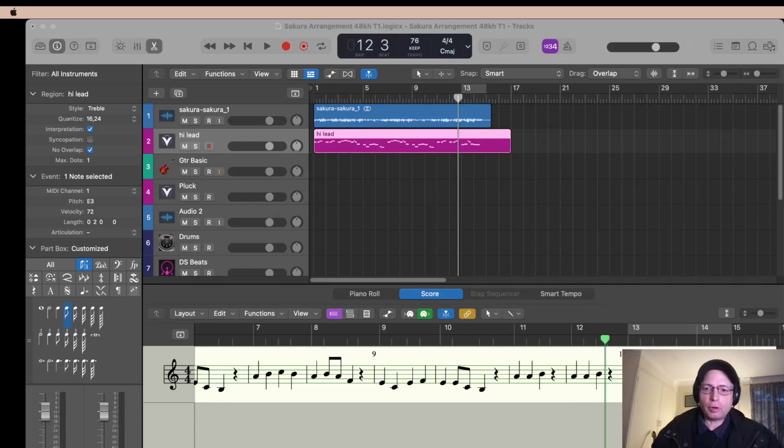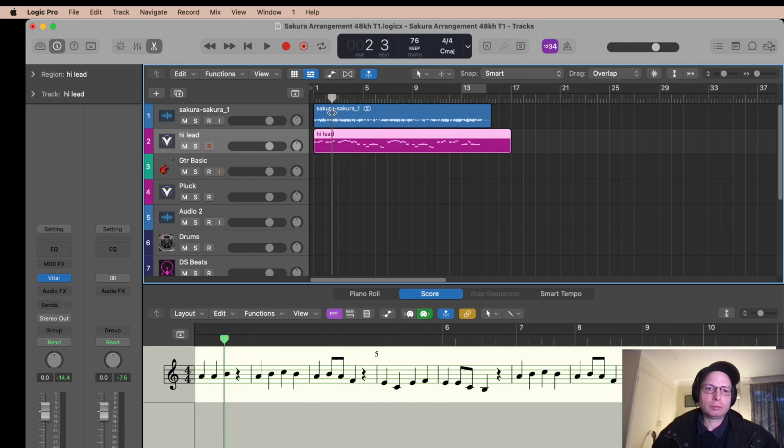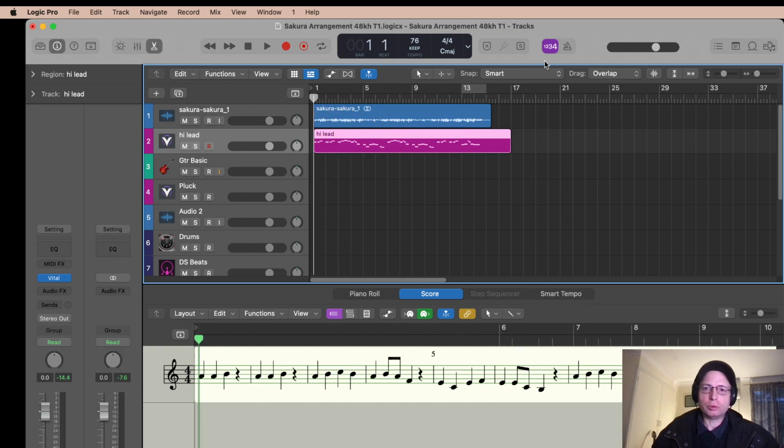Okay, today I thought I would share a bit of my process of making music production in Logic Pro. And the latest track I'm working on is a track called Sakura Sakura. It's a traditional Japanese tune in the public domain. And I thought I'd do an arrangement just for fun.